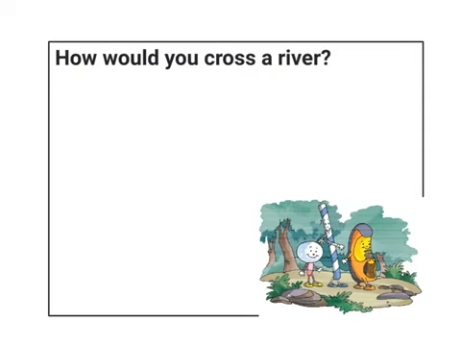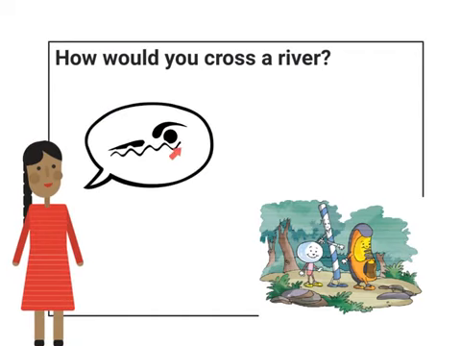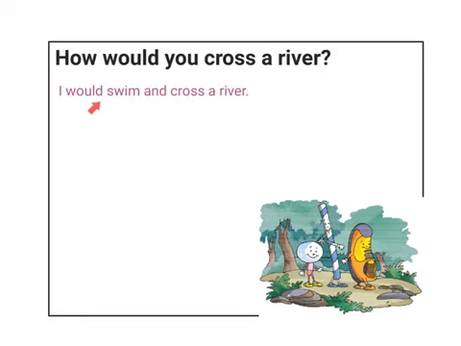The next question is, how would you cross a river? The answer to this question I will not be able to find in the book. I will have to think for myself. How would I cross a river? I think I would swim and cross a river. So now I will write my answer. I would swim and cross a river.